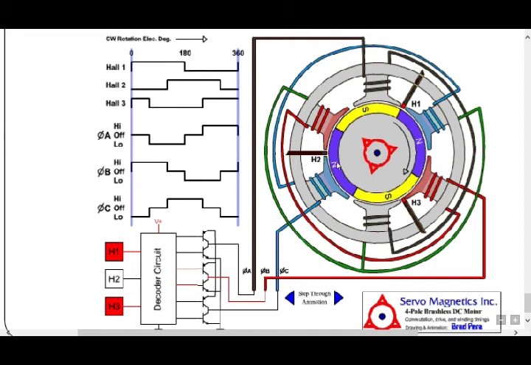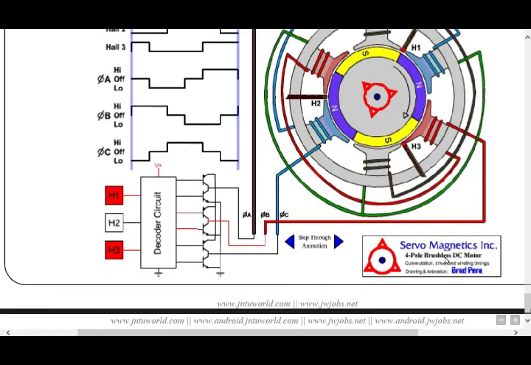South pole, north, H1, connection are there, winding, H1 housing, H3, H1, H2, H3, 4 are there. Detector circuit.